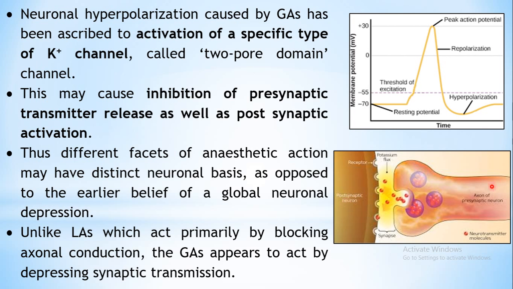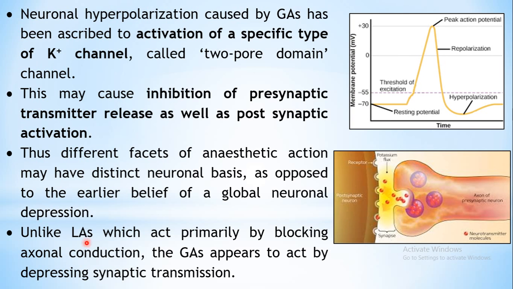So signal coming from this presynaptic neuron is carried towards the postsynaptic neuron by certain neurotransmitters which are released in the synaptic gap. They will go and bind to the receptor on the postsynaptic neuron and they will stimulate the postsynaptic neuron. So here general anesthetics are inhibiting the presynaptic transmitter release. So this release of transmitter is not taking place, and that is why the postsynaptic neuron is not getting activated. That's how it is actually showing the action.